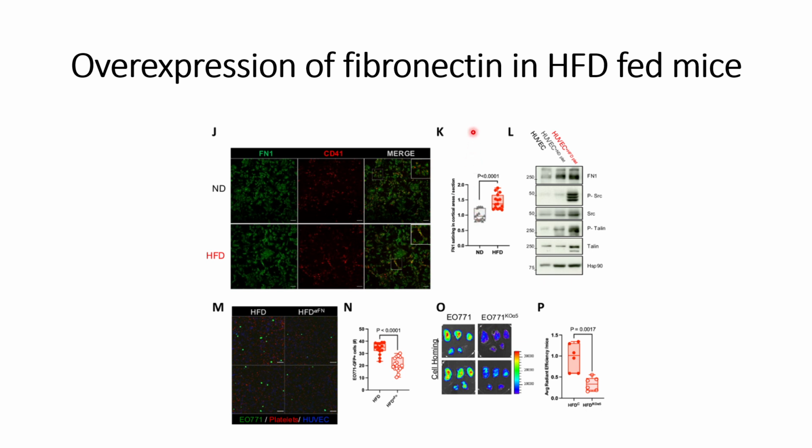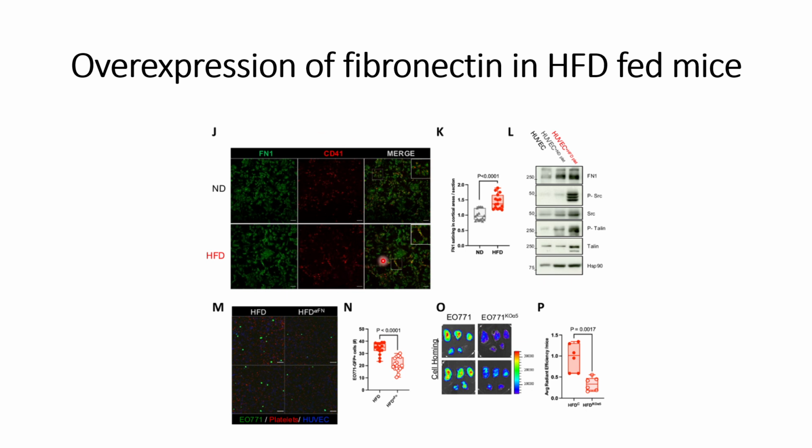And since fibronectin is known to trigger intercellular signaling, they wanted to check whether downstream signaling occurred. In order to check that, they targeted these signaling pathways using SRC and talin. They checked it in the HUVEC cells and found activation of SRC, indicated by phosphorylation of SRC, and also activation of talin, indicated by phosphorylation of talin. So this indicates that there is activation in the endothelial cells in the HFD fed mice.